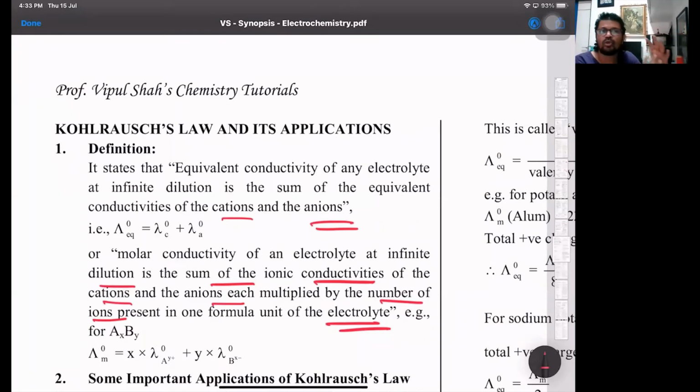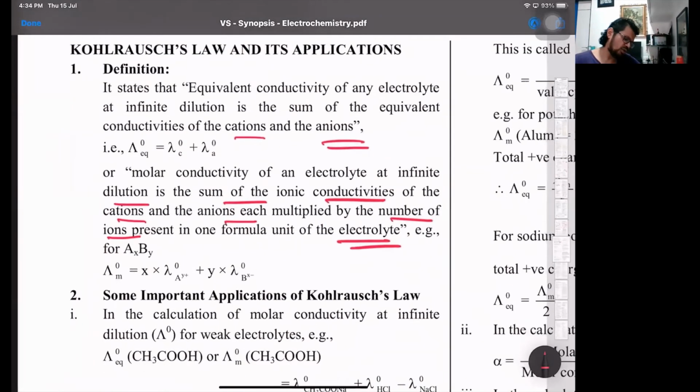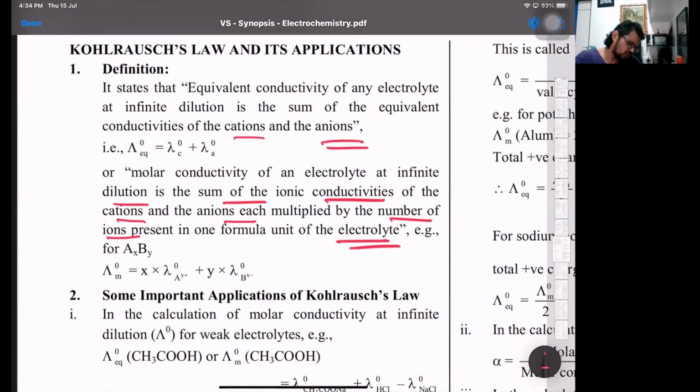So if you know the values of the ions of the strong electrolytes at infinite dilution, you can add and subtract and get the values of the weak electrolyte. So lambda naught is basically x into lambda naught of X plus, and y into lambda naught of Y minus.